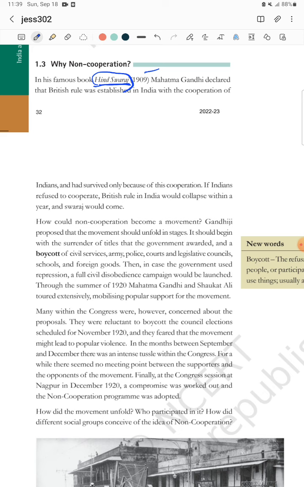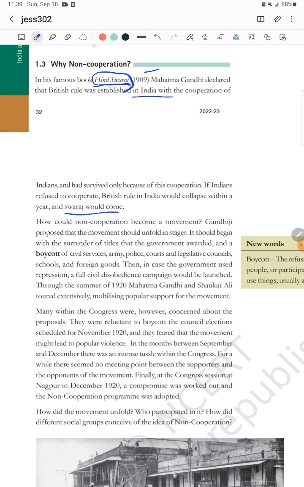We people told about our weakness. We people only gave our unlimited support and cooperation to them. According to Gandhi, if we withdraw that support, if we withdraw that cooperation, then the British will go back to their country and Swaraj would come. Swaraj means our own administration will come into our own hands. So this is the real meaning of non-cooperation at the time, explained in the Hind Swaraj book.